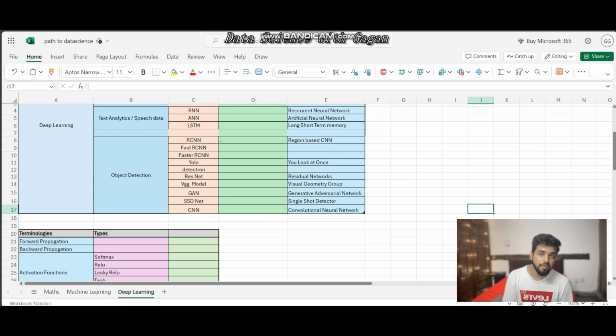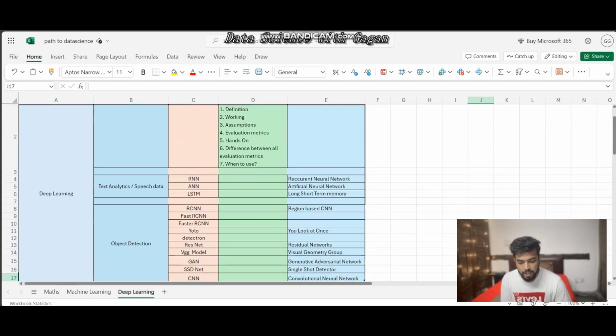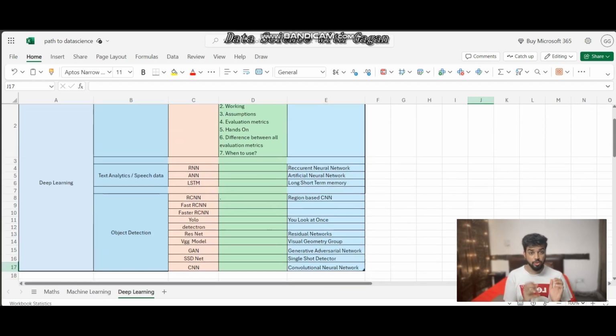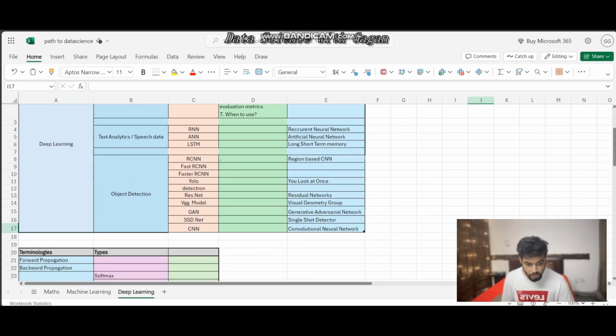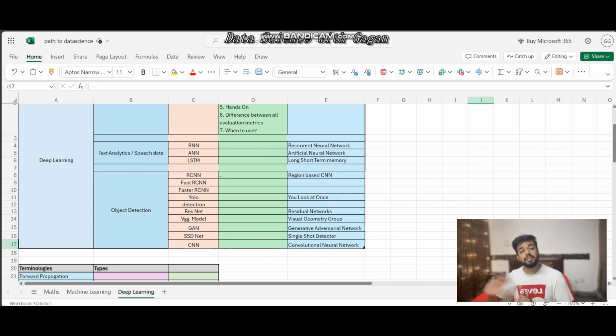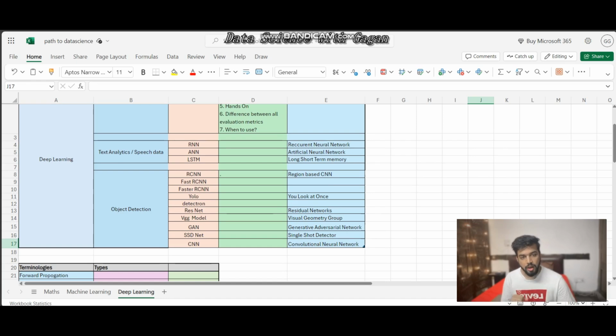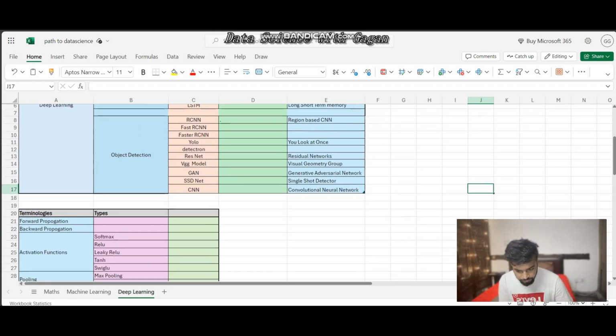And the main thing is to identify where to use which algorithm, right? These are some basic algorithms that you should know about or be aware of. There are other advanced algorithms out there in the market apart from the algorithms in this sheet. If you like this video, then I'll also come up with all those algorithms in my next video. Okay.